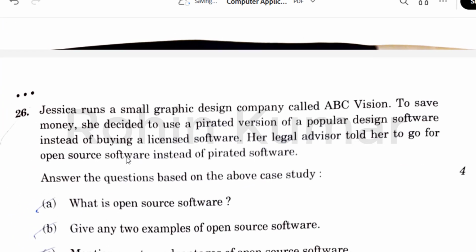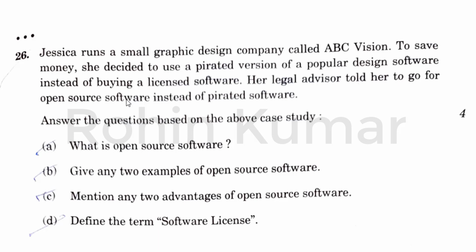So now let's move to the next question, which is our last question, which is 26th. Jessica runs a small graphic design company called ABC Vision. To save money, she decided to use a pirated version of the popular design software instead of buying a licensed software. Her legal advisor told her to go to an open software license instead of pirated software.